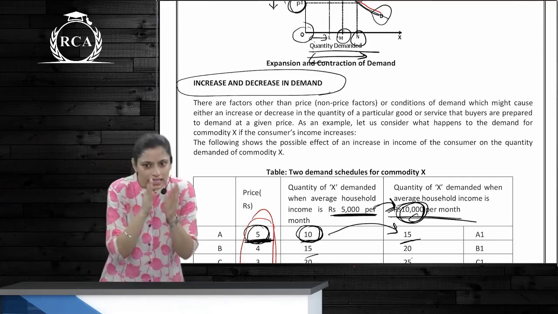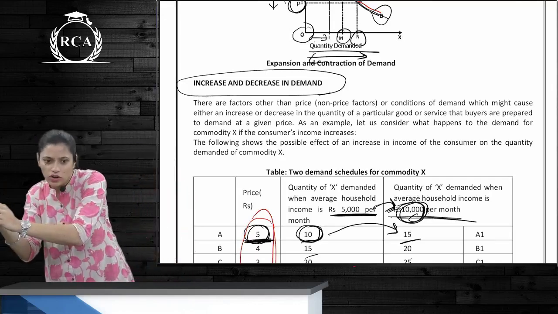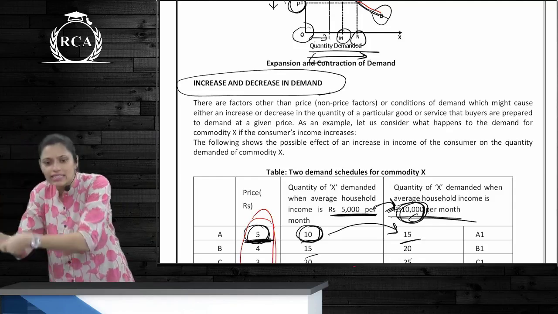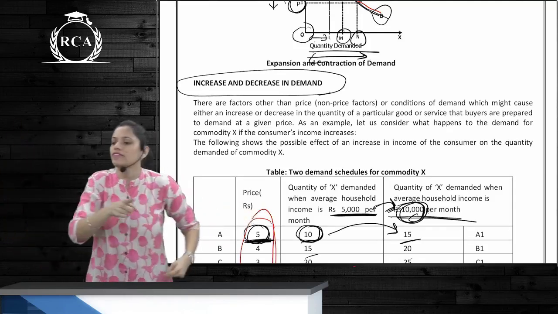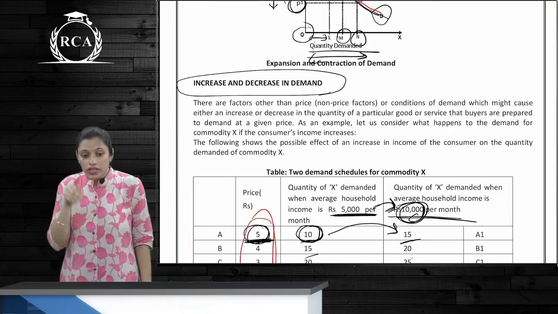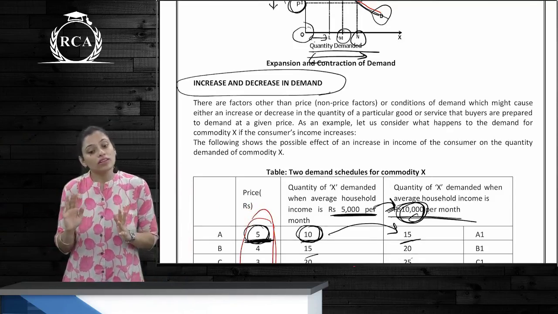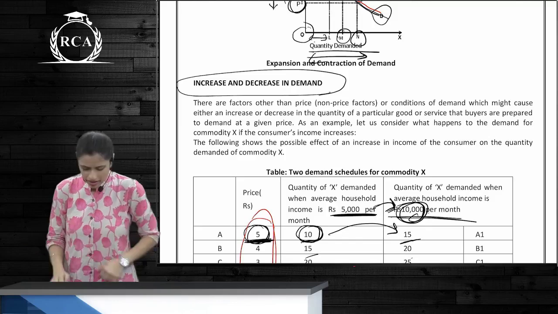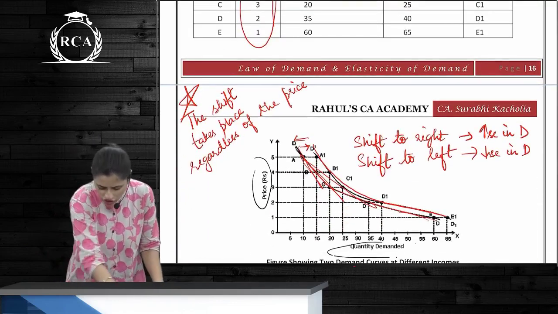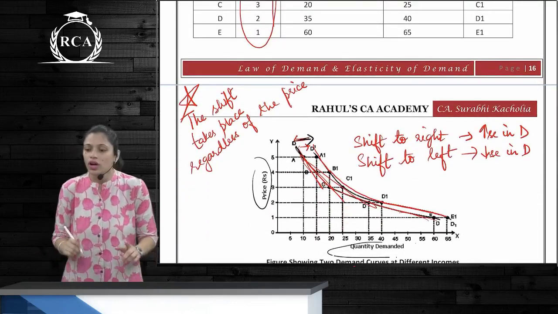When there is an increase in demand, there is a rightward shift of the demand curve. When there is a decrease in demand, there is a leftward shift in the demand curve. So here there is no movement along the demand curve, there is a shift in the demand curve. The demand curve actually shifts from one position to another.